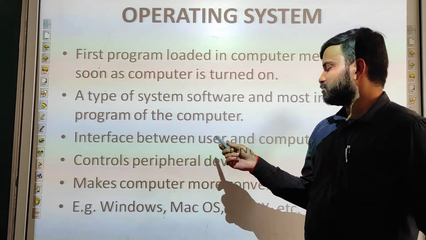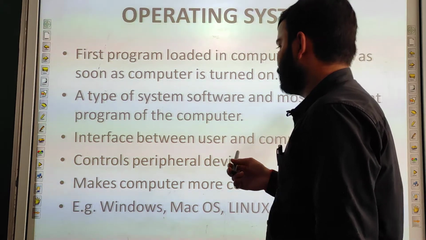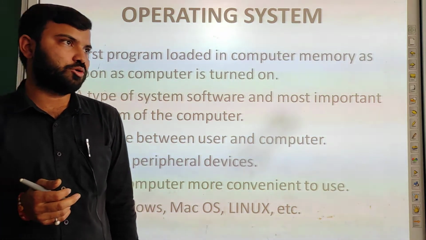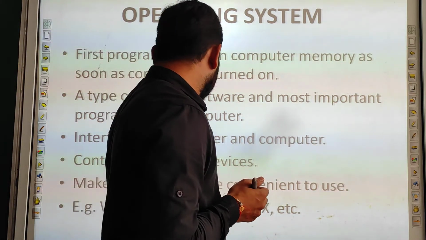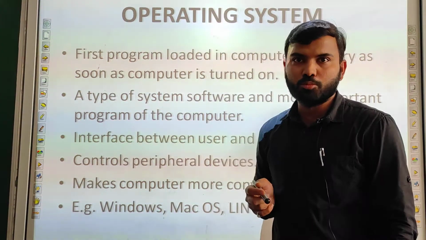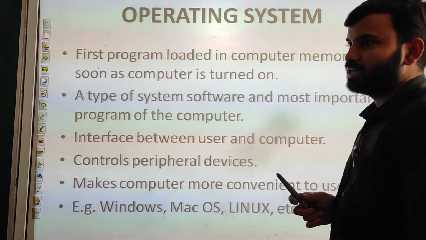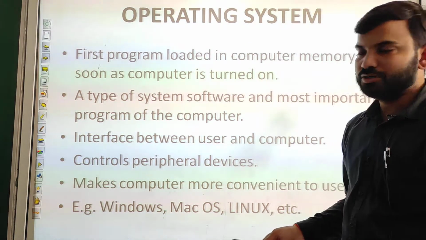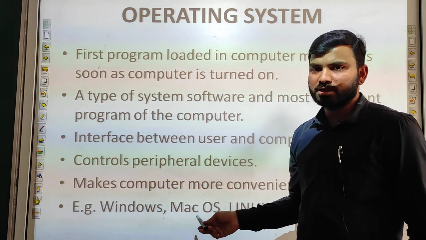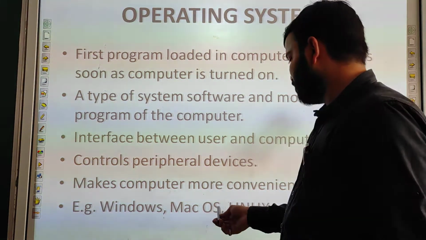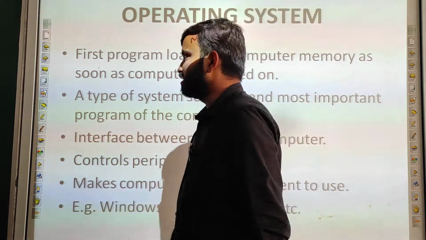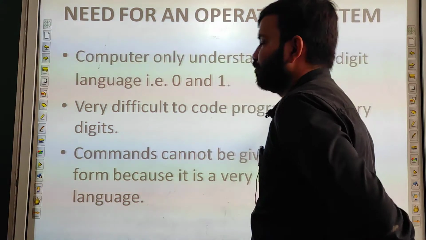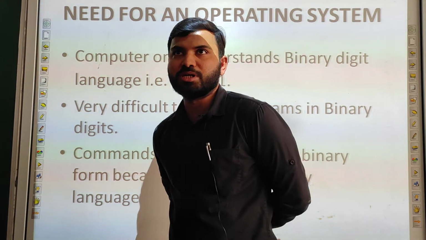It is an interface between user and computer, controls all peripheral devices like printers, keyboard and mouse, etc. Makes computer more convenient to use. The examples of operating system are Windows, which everyone uses, Mac OS, which is basically used by Apple company, and Linux and etc. So now we study why there was a need for an operating system.